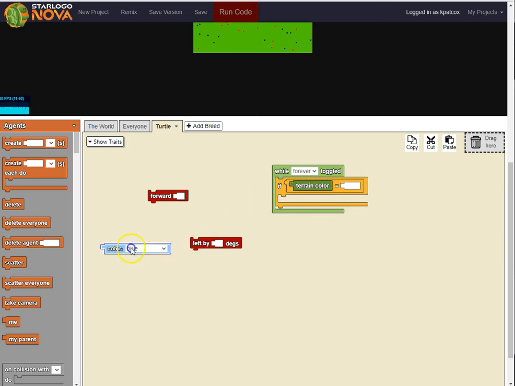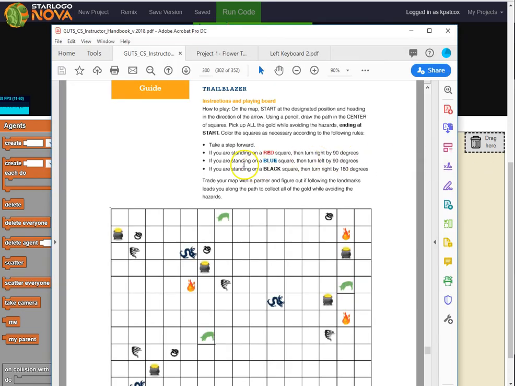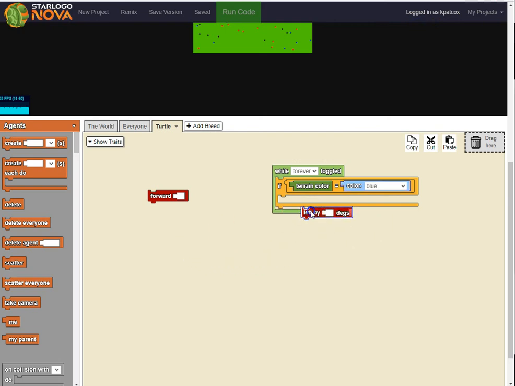is blue, right? We need to do one of two things. We either need to go forward, or we need to turn left, or we need to turn right. So if it's blue, if we remember what it said, if you are standing on a blue square, then turn left by 90 degrees. So we're going to make that turn left by 90 degrees.